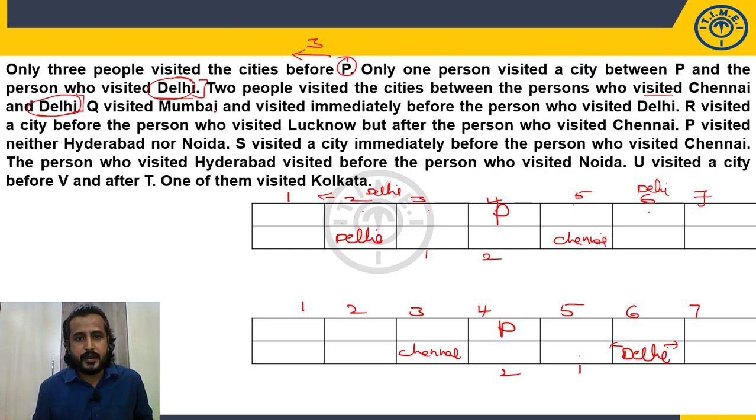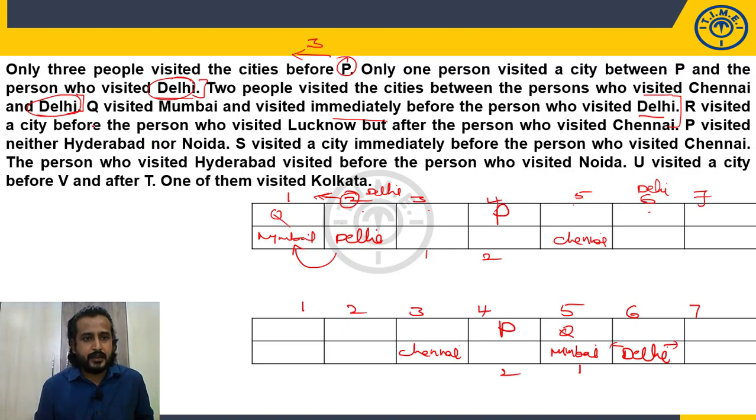Q visited Mumbai and visited immediately before Delhi. Q visited Mumbai immediately before the person who visited Delhi. So Delhi is here. So immediately before means first position, because here is the second position. So immediately before is the first position. So Q Mumbai here. Now here is the Delhi. So 5th position will be Q Mumbai. Fine. Now till here complete information is utilized. Still both the possibilities are available. Okay.